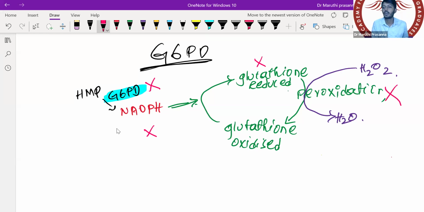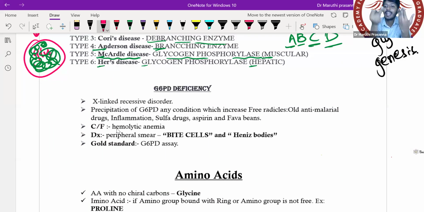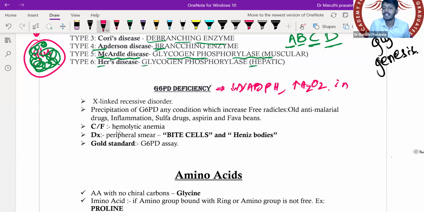So glutathione will not undergo peroxidation. If no peroxidation, H2O2 will become more in the red blood cell. H2O2 is what? Free radical. A free radical is a substance which can interact with anybody. So G6PD deficiency leads to a decrease of NADPH, because of which there is an increase of H2O2 in the RBC. H2O2 is a free radical.